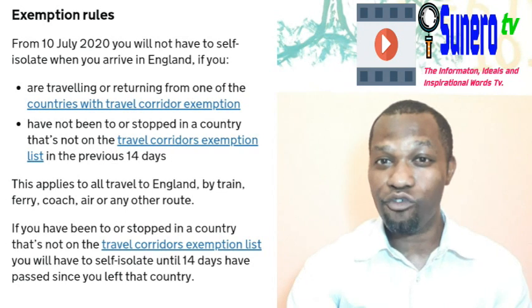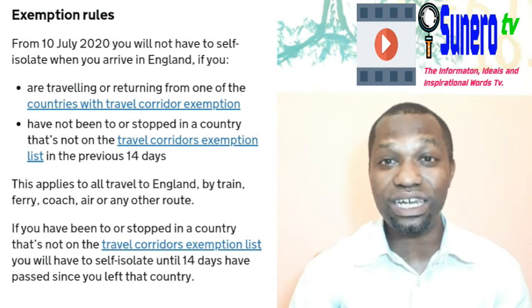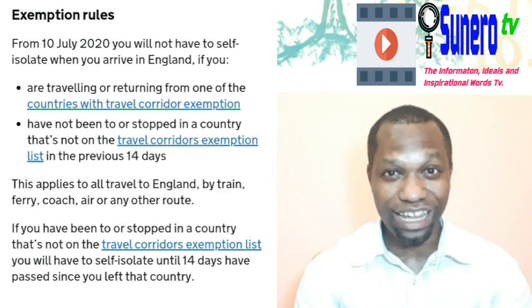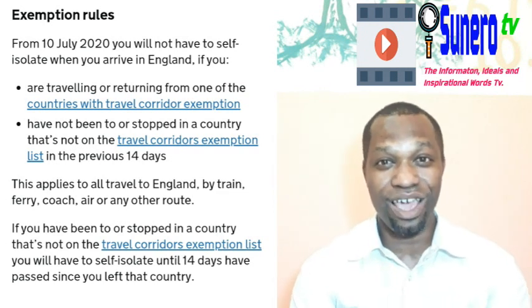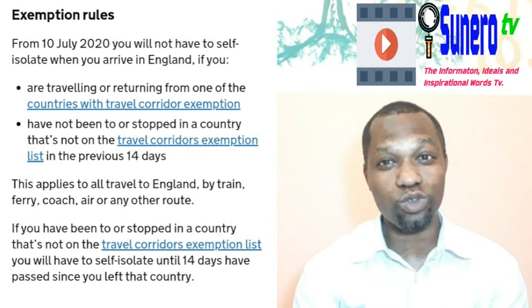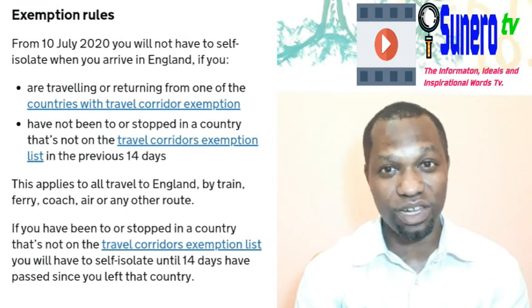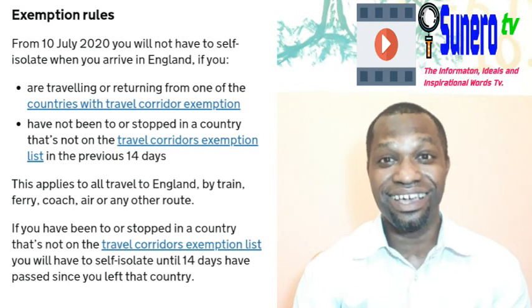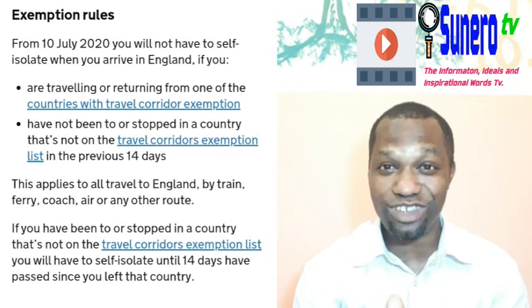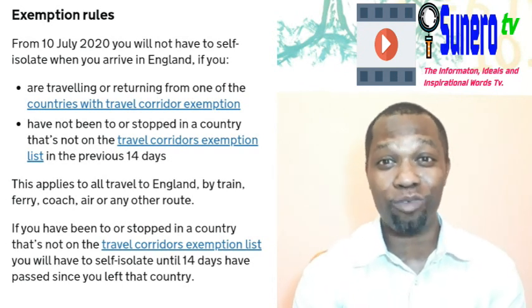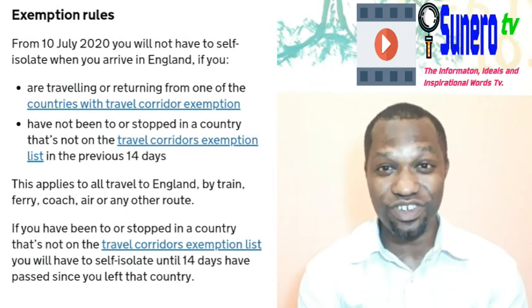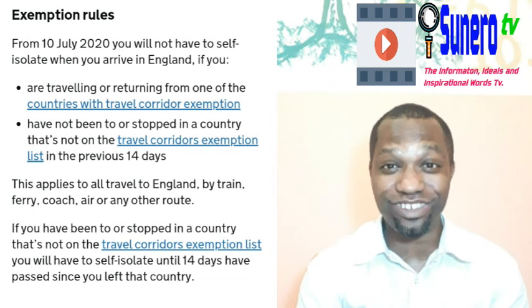If you are traveling from those countries or you are returning from those countries, when you get to England, not the other UK, not Scotland, not other places, you don't need to self-isolate. But if you are traveling from other places that are not in this list, then you have to self-isolate. You have to undergo 14-day quarantine, even though you are just going there for a 1 week visit.